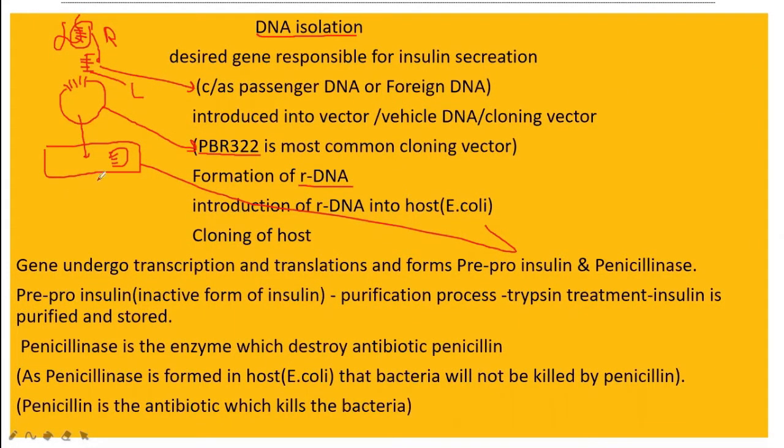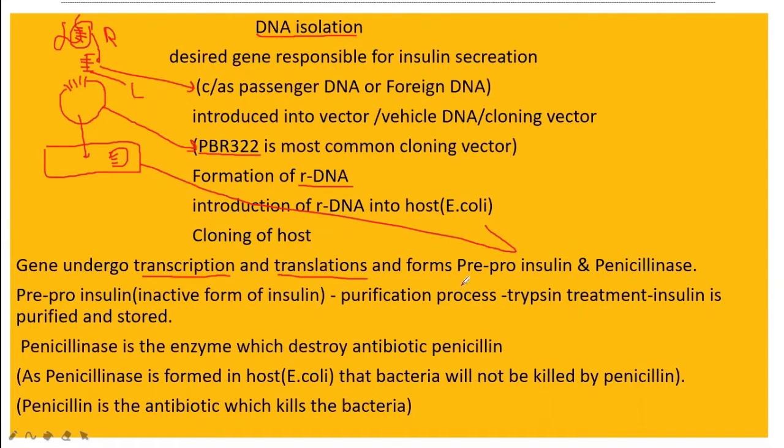What happens when this bacteria is making many copies simultaneously? This gene undergoes transcription and translation, and forms pre-pro-insulin and penicillinase. Directly it is not producing insulin. You have to keep in mind, though we have inserted the gene responsible for the production of insulin, the bacteria are not directly producing insulin. First they are producing pre-pro-insulin and then penicillinase.